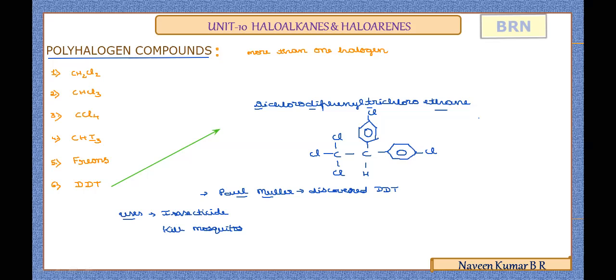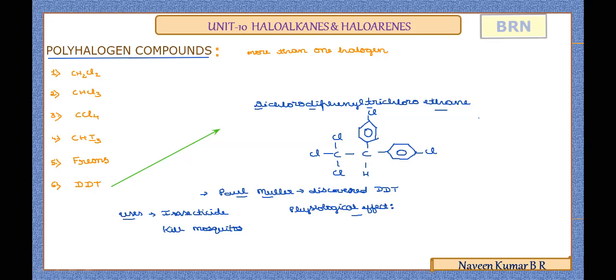But nowadays the usage of DDT is restricted. The reason is that this compound is not easily biodegradable. It is a non-biodegradable compound, and it is not metabolized by animals.